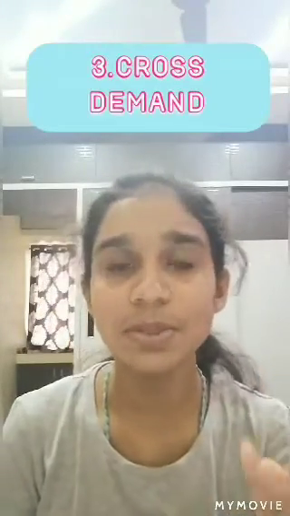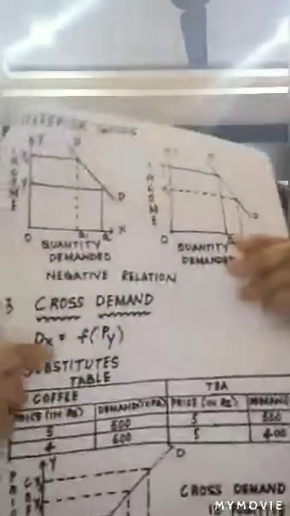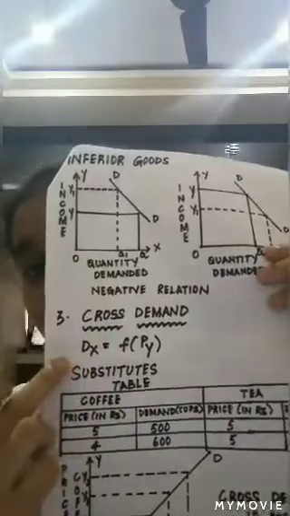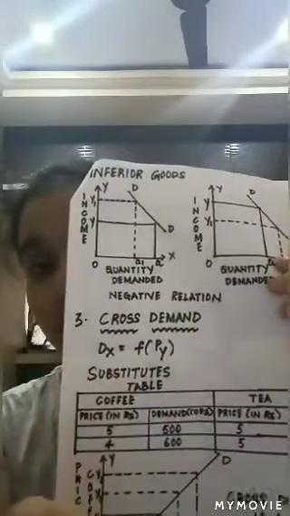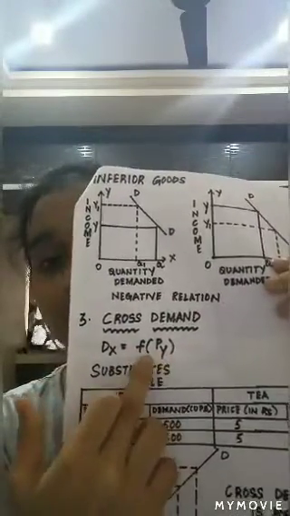Now coming on to the last type of demand, that is the cross demand. The cross demand shows the relationship between any two goods which are either substitutes or complementary to each other, and this can be expressed as d of x is equal to f of p of y, where d of x denotes the demand for good x, f shows a functional relationship, and p of y shows the price of good y. And in this case, we have two different types of goods, that is substitutes and complementaries.